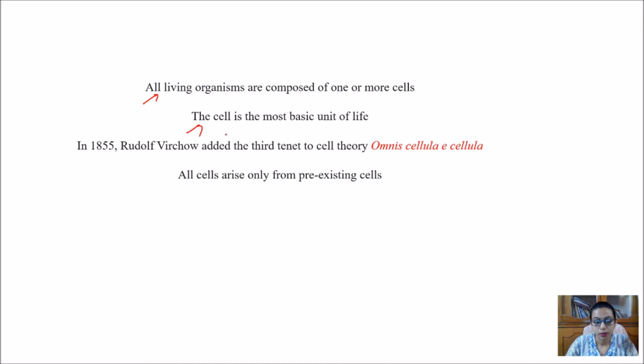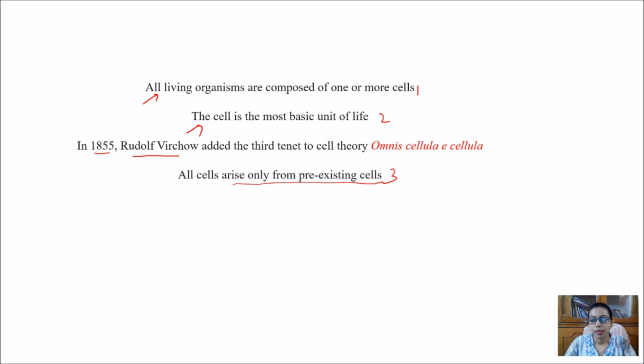The next tenet of the cell theory was that the cell is the most basic unit of life. But the third tenet, which was proposed by these scientists, that the cell is formed due to crystallization, was disproved by Rudolf Virchow in 1855, and he put forward the theory omnis cellula e cellula, which means all cells arise only from pre-existing cells. So these three, 1, 2, 3, were termed the cell theory of that time.